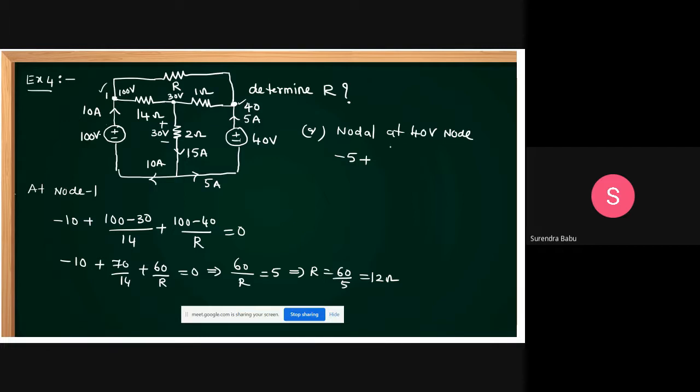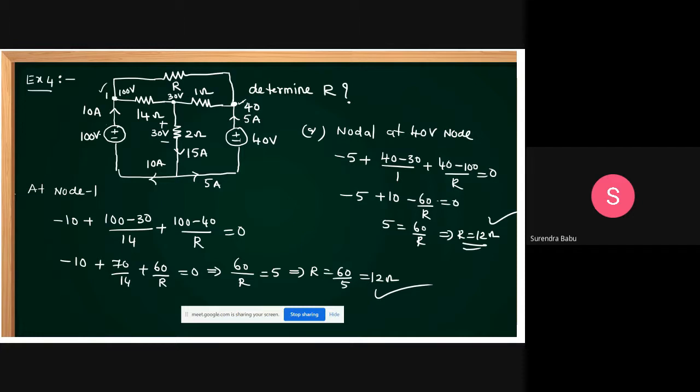Then (40 - 30)/1 plus (40 - 100)/R. No problem, you can take minus 5, this is plus 10, this 40 minus 100 is minus 60 by R, is equal to 0. Then 5 equals 60 by R, so R equals 12 ohms. At any node you can apply, you get the same answers.